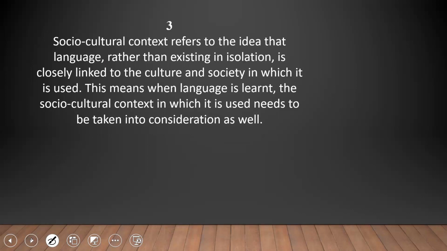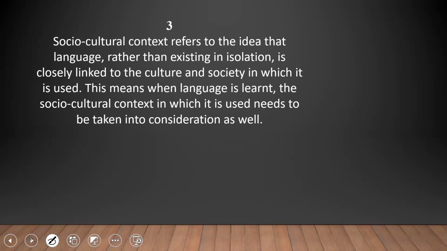So socio-cultural context, as it is proposed by Vygotsky, refers to the idea that language, rather than existing in isolation, is closely linked to culture and society. You can observe it when a toddler learns to speak. He or she will observe the language around in the home, right?